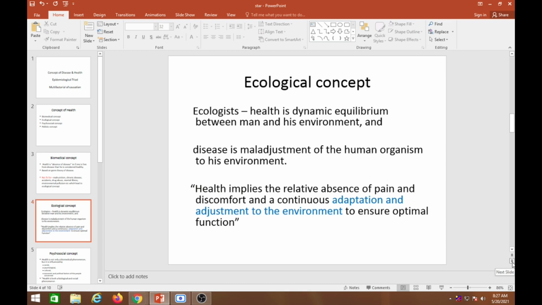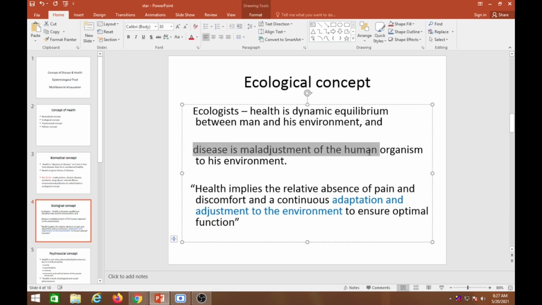The ecological concept, as I already told you, is that we live in an equilibrium with the environment. Sometimes it is very cold, and that also affects health. In India we sometimes have a very hot climate, then people get heat stroke and are dying. So there is a maladjustment of the human organism and environment. How we adapt to our environment is called the ecological concept.